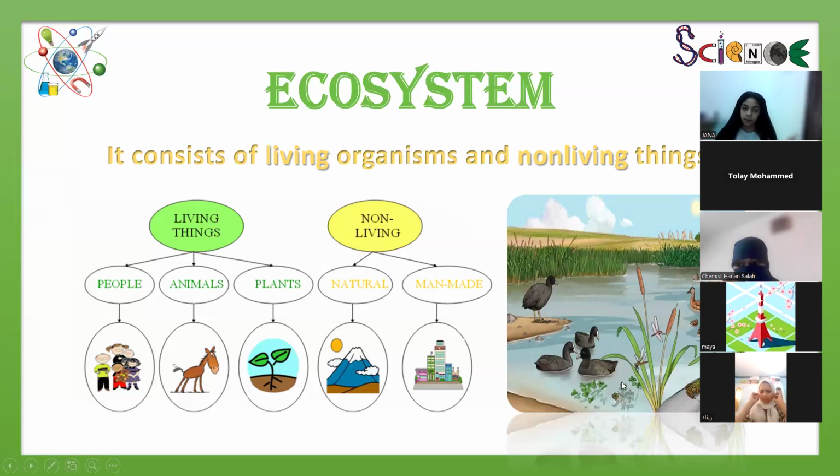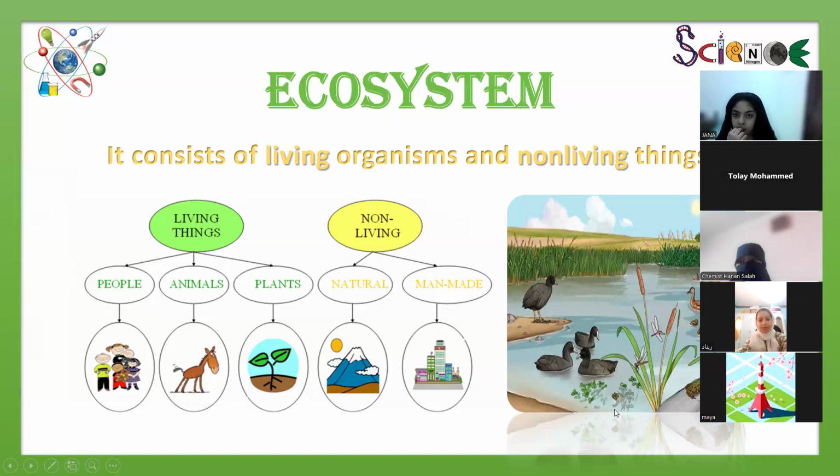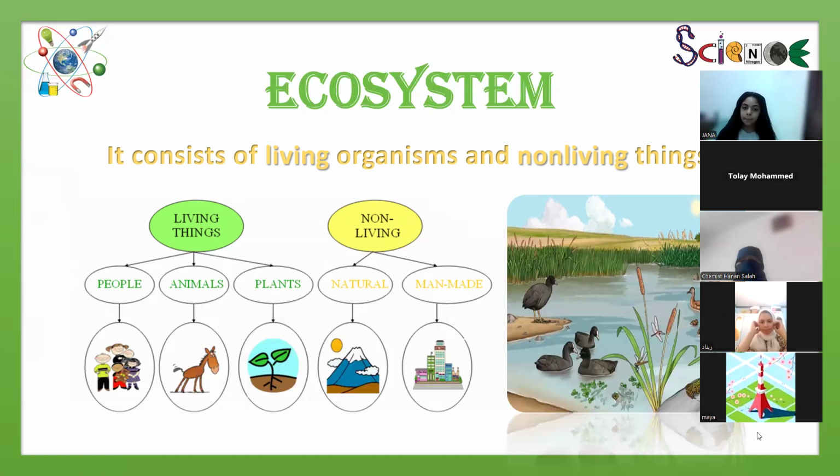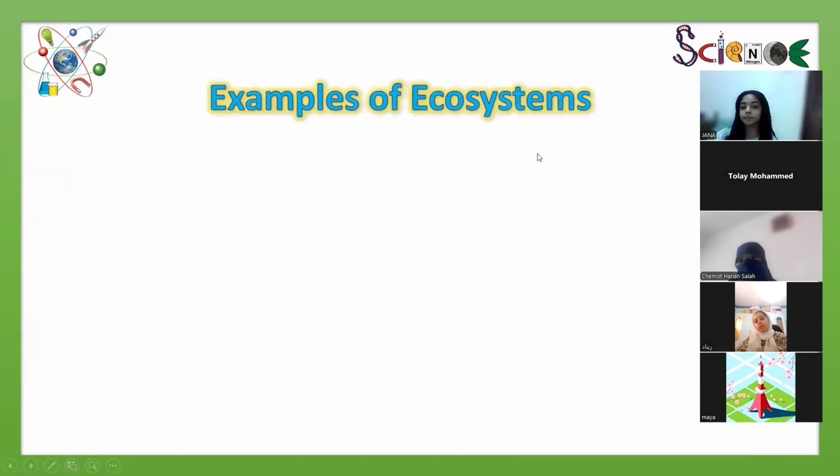So the ecosystem is what? It consists of living organisms and non-living things. It consists of what? Open your mic again. Ecosystem consists of what? Two things, what are they? Living organisms or non-living? Excellent. Living organisms and non-living things. Bravo. So that's the ecosystem.